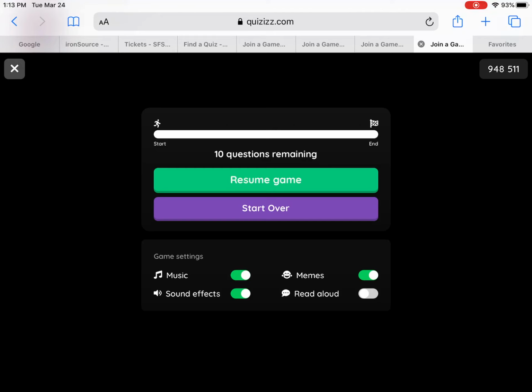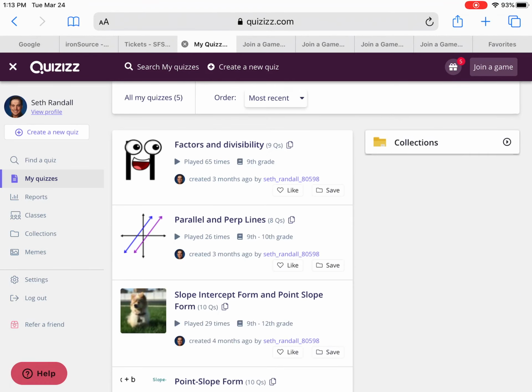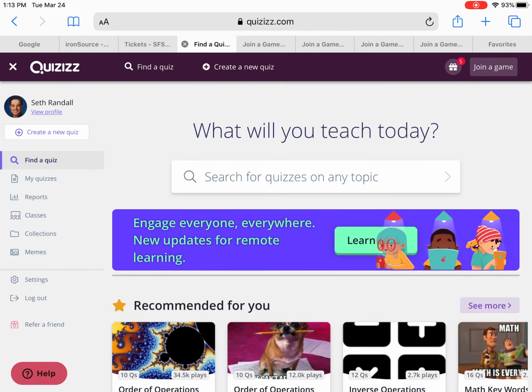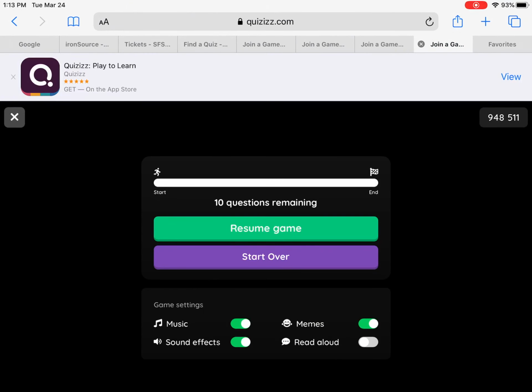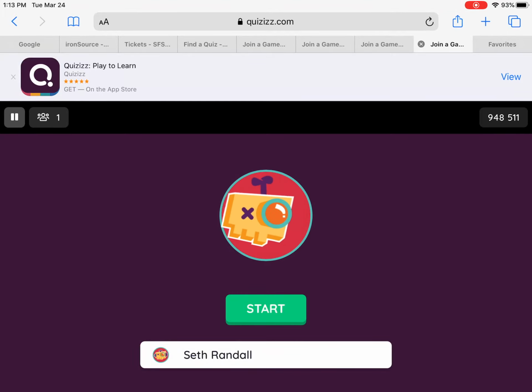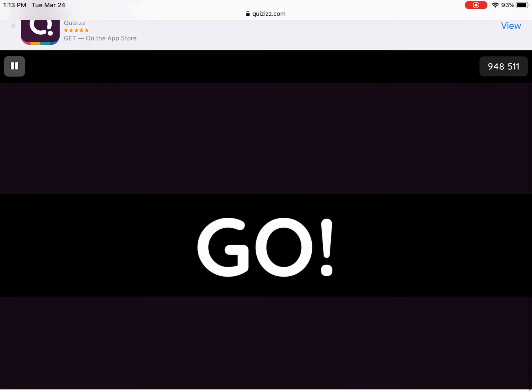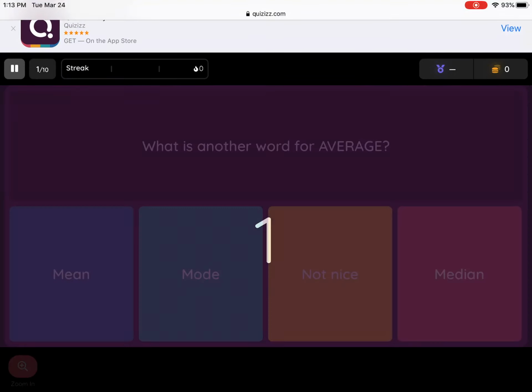We join it. I've already started this game just to make sure it all worked. Your board might look a little different just because I'm on teacher mode. But we go here, and I'll hit resume game. It'll go 3, 2, 1, go.